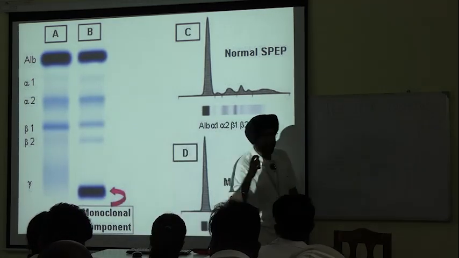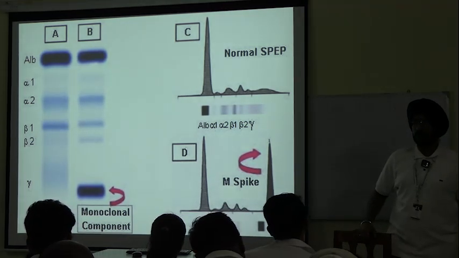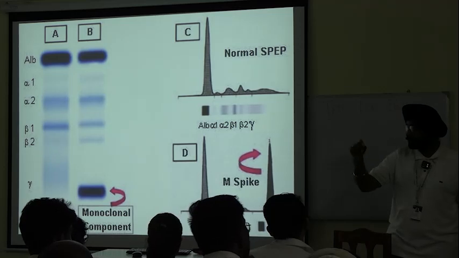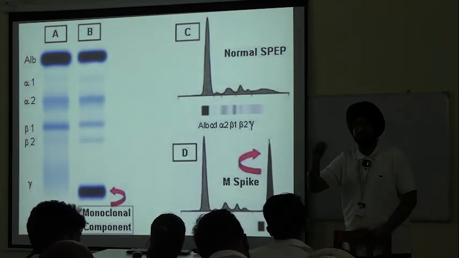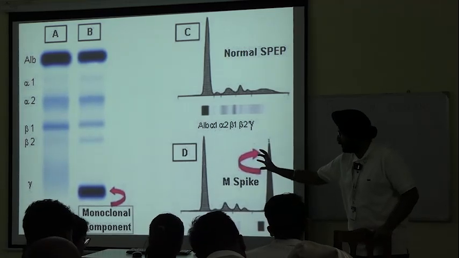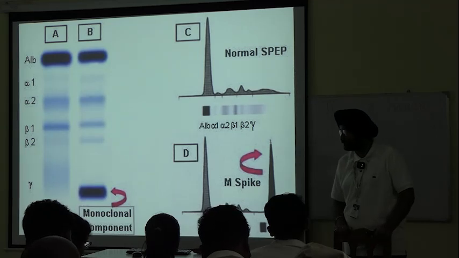That is why it has stained a dark spot on the final result. Although their mass is the least, that is why they are at the far end, their concentration is so high that they have all accumulated here and formed a dark band. Okay?